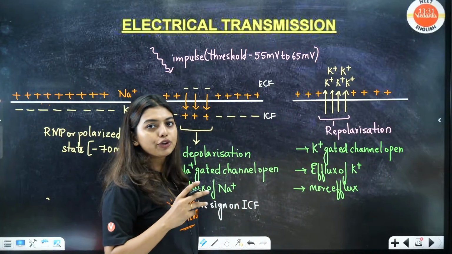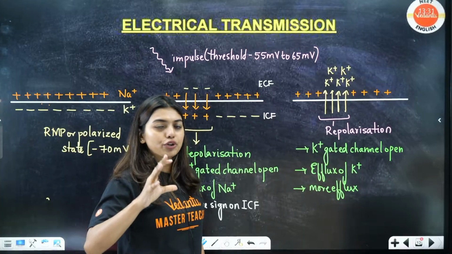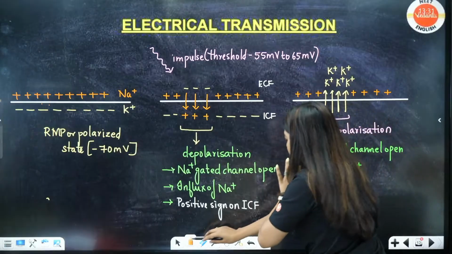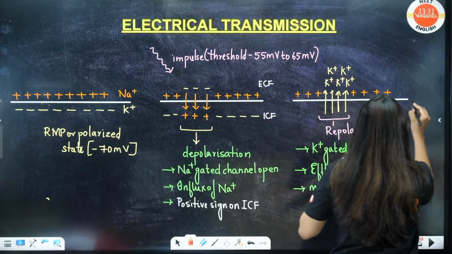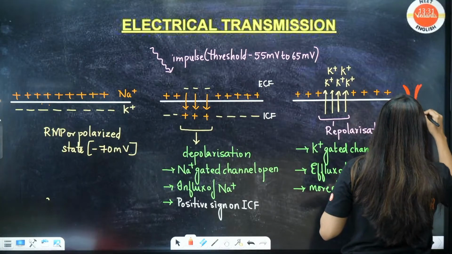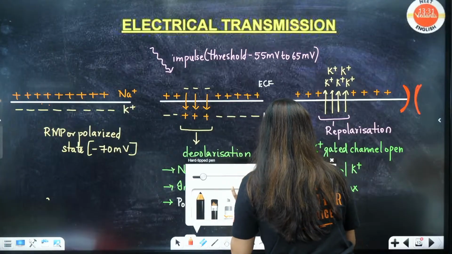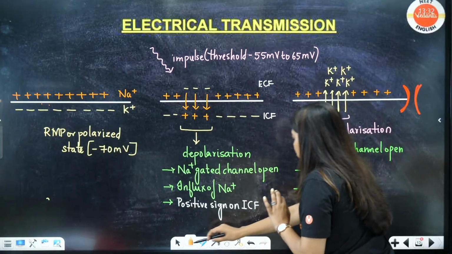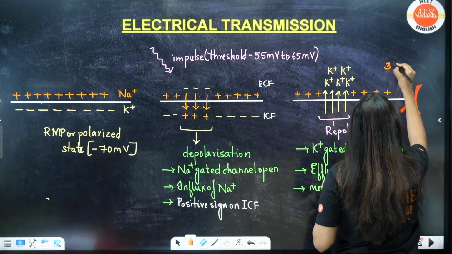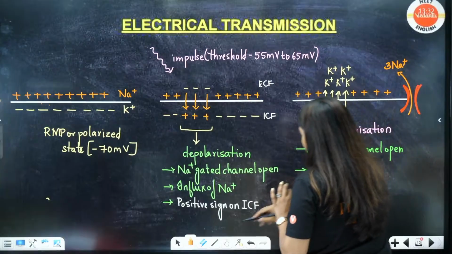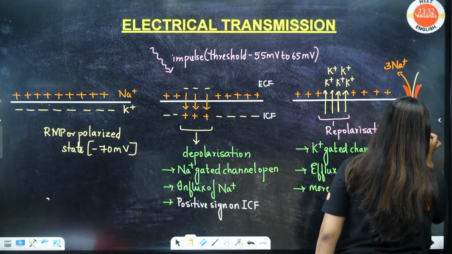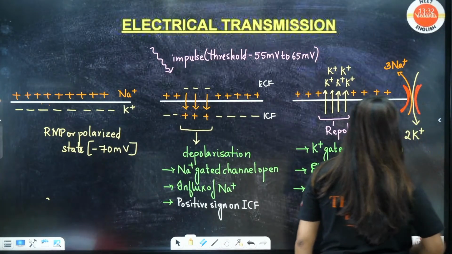After this situation, what is going to happen? The sodium potassium pump is going to open. Students, I am writing the pump here because there is no place. What will this pump do? The pump will simply use one ATP and throw 3 sodium outside and push 2 potassium inside with the use of 1 ATP.